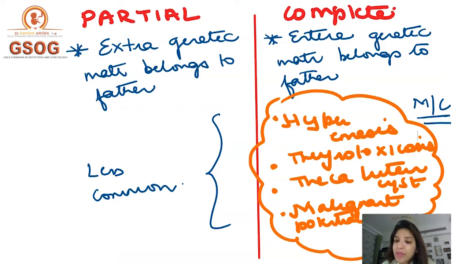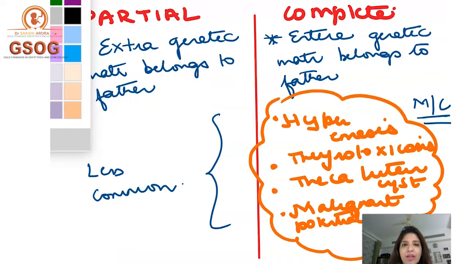Now, apart from this, there are other differences between partial and complete mole. In the beginning of the lecture, when I was talking about the clinical features or symptoms you get in molar pregnancy, remember all the clinical symptoms I told you: hyperemesis gravidarum, thyrotoxicosis, theca lutein cyst, then PIH.